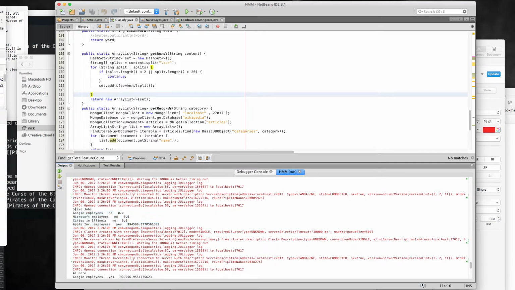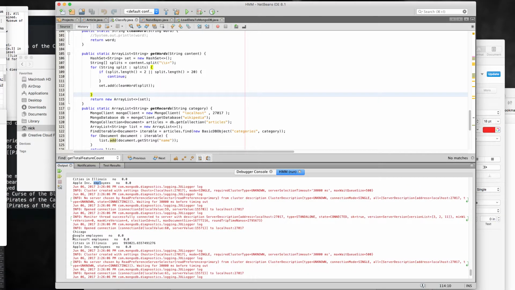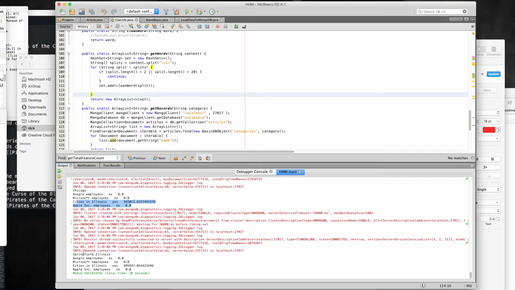Here is Steve Jobs, Apple. And here is Chicago, city in Illinois, and Springfield, Illinois, city in Illinois.